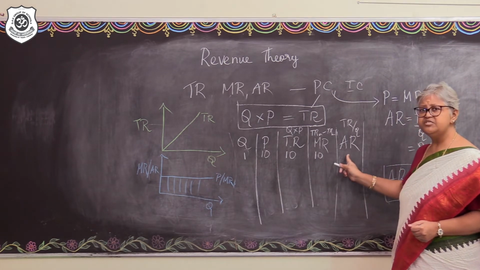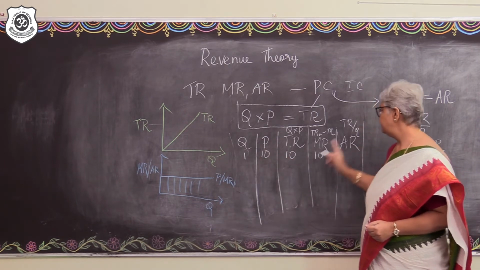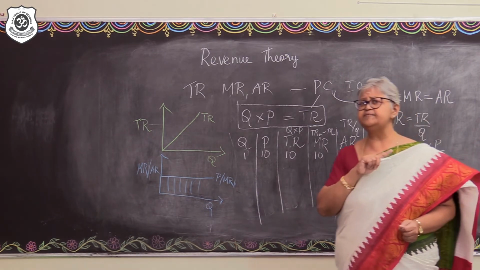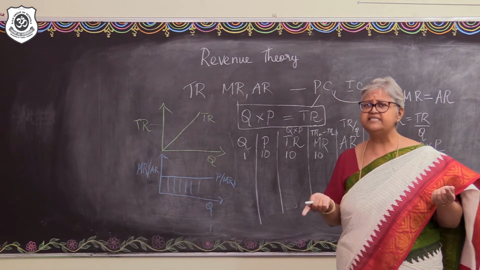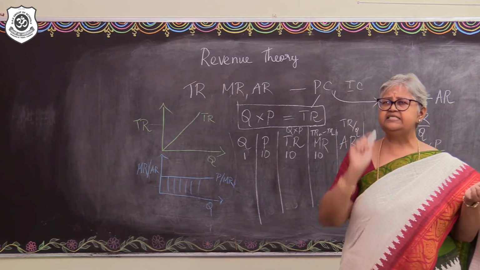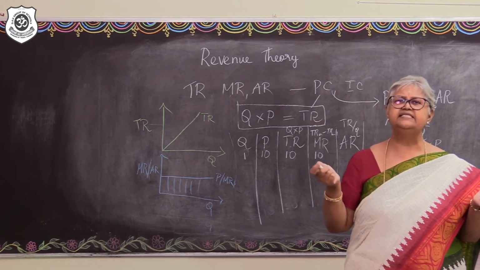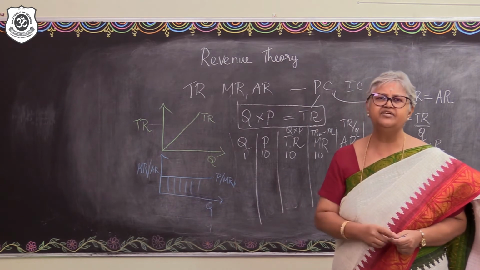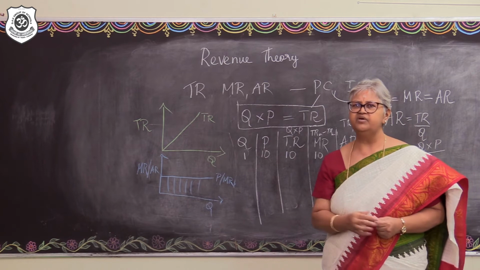Right? What about the average revenue? The average revenue will be TR by Q again. Yes, TR by Q. What is that? Per unit revenue, immaterial of the market, whether it's a perfect market or the imperfect market. These variables are the same. The marginal revenue is still the additional revenue generated due to the additional unit of sale, and the average revenue is the per unit revenue generated by the firm.